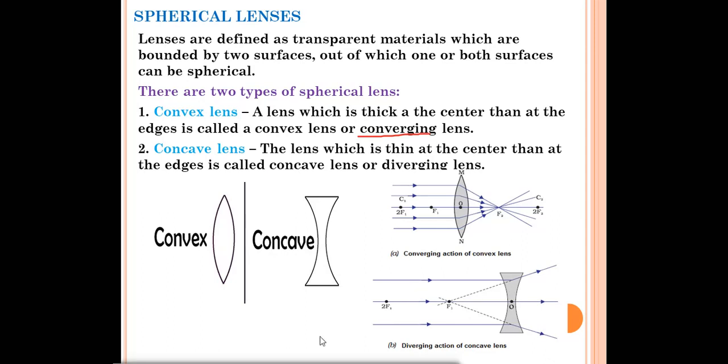Well, a ray of light will pass through the concave lens. What will happen? The rays of light will diverge. It will strike at this point and go like this. The ray of light will be incident, meeting at this point, and it will go like this. If you extend these rays of light backward, they will meet at a point, the focus. So that's why they are called converging and diverging lenses.